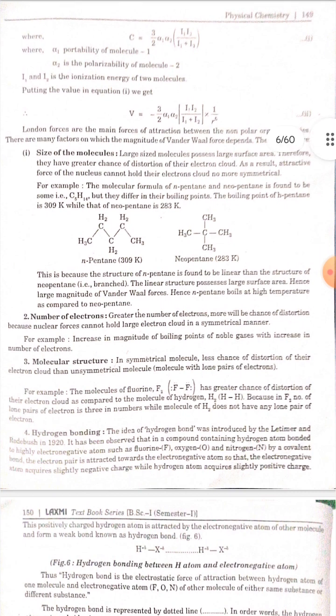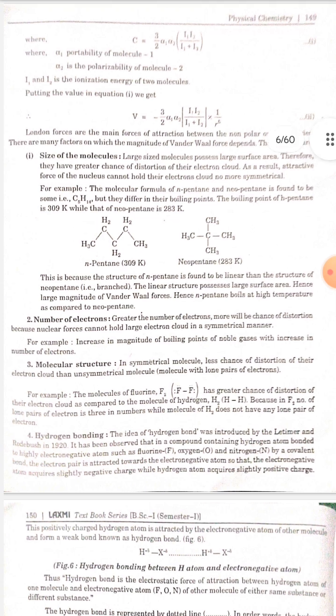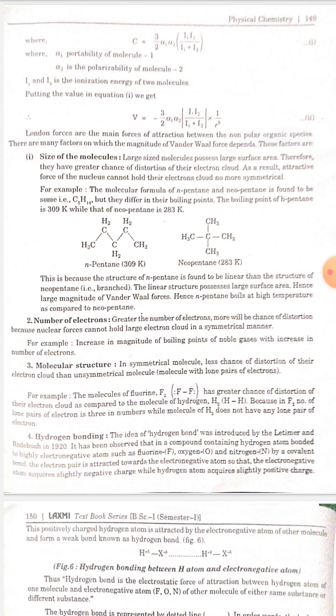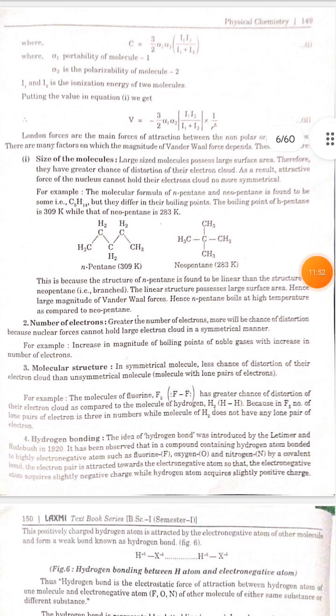Hydrogen bonding. The idea of hydrogen bond was introduced by Latimer and Rodebush in 1920. It has been observed that in a compound containing a hydrogen atom bonded to highly electronegative atoms such as fluorine F, oxygen O, and nitrogen N by a covalent bond, the electron pair is attracted toward the electronegative atom, so that the electronegative atom acquires a slightly negative charge while the hydrogen atom acquires a slightly positive charge.